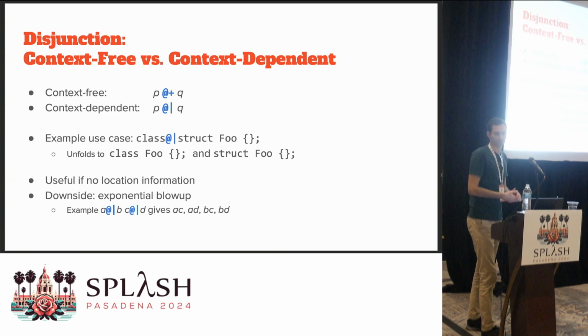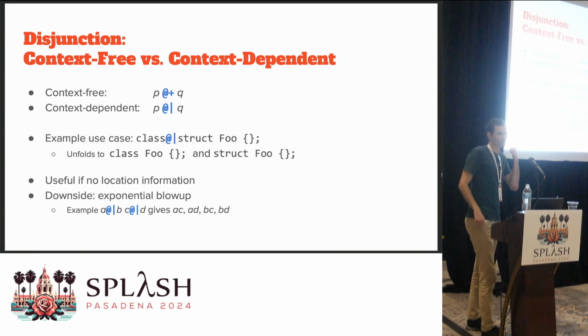And the behavior of this metapattern is that we literally unfold every single case here. So we have, well, the class foo and the struct foo. We take the entire program and unfold it in its entirety. And this is context dependent because we now take the entire context of the program into account.